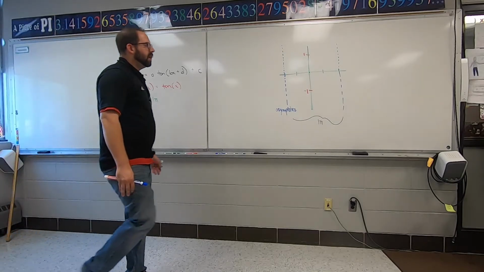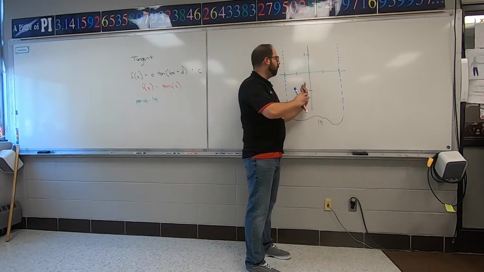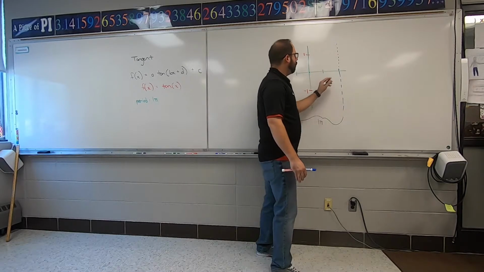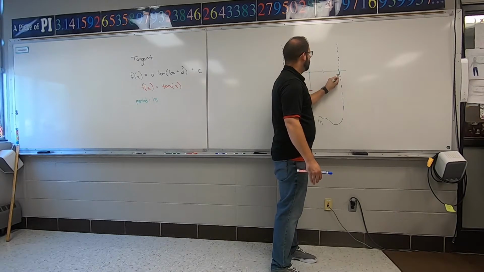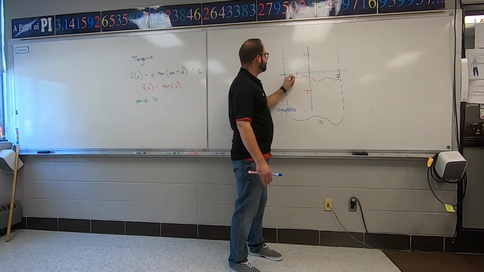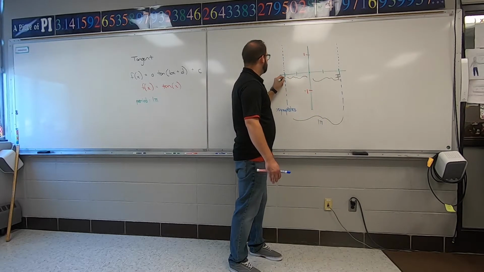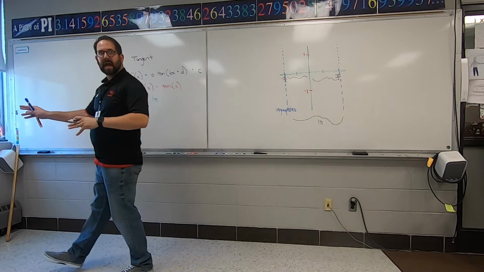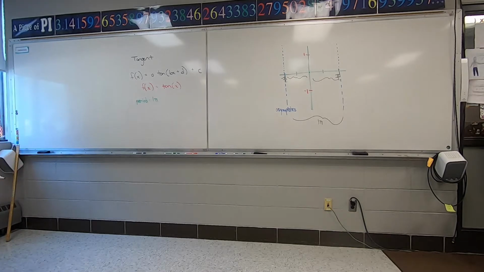So that means you have to split half of it over here and half of it over here. So half of this will go here. It'll be pi over 2. That's half the distance. And then half the distance this way is also pi over 2, but it's just negative. You're just splitting it in half, half and half. So it makes a total of pi. Does that make sense?